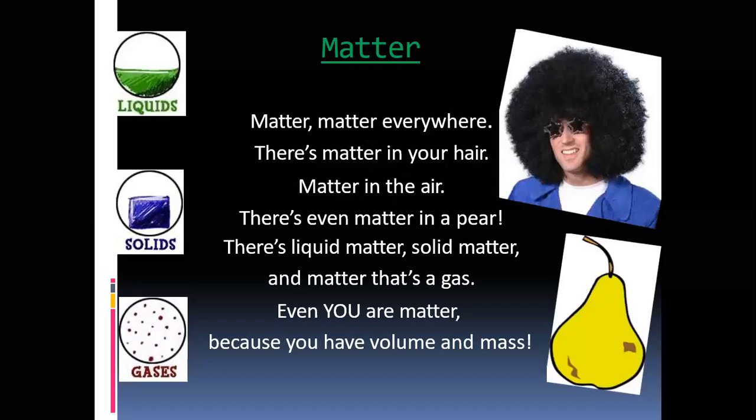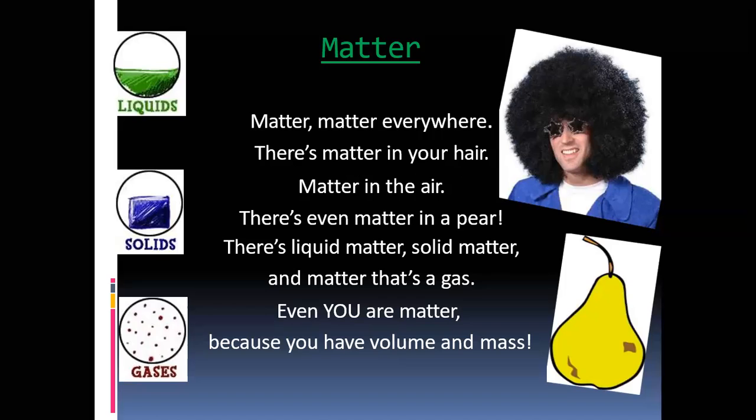The three states of matter. Matter is found in three different states. Some are found in liquid condition, some in solid condition, and some in gaseous condition. Here is one slogan, one poem. Matter, matter everywhere. There is matter in your hair.